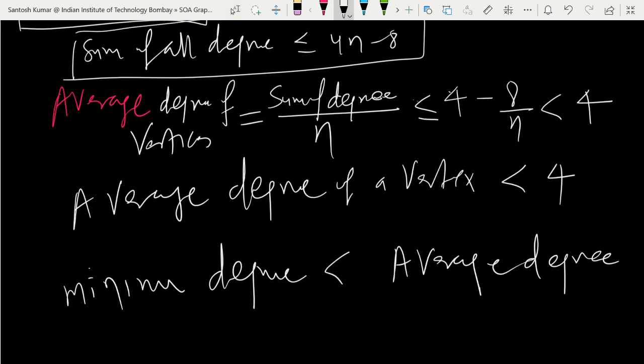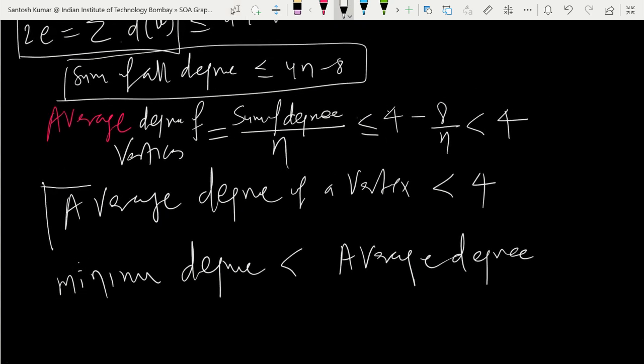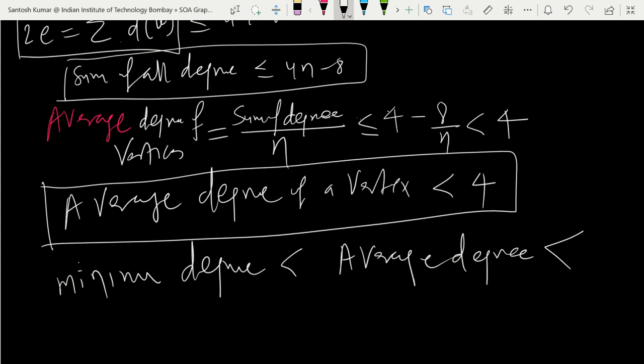Yes, because you take any 10 numbers randomly, find their average, and select the minimum one. You will always see that the average is in the middle, and the minimum will be at the leftmost if you arrange in ascending order. The largest will come at the rightmost, and the average will come in between. So the minimum degree is always going to be less than the average degree, and here we decided the average degree of a vertex is less than 4.